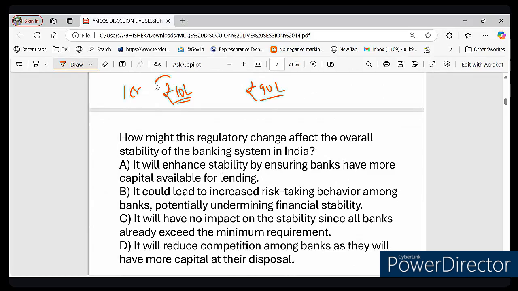So your own money, this 10 lakh, is like the capital that you have. And the total house price, which is 1 crore, is your total exposure, right? Now if you borrow even more money and put in less of your own, your financial risk increases, right? Suppose instead of 90 lakh you borrow 95 lakh and put only 5 lakh of yours, so your financial risk will increase. That is exactly how the leverage ratio works for the bank, right?